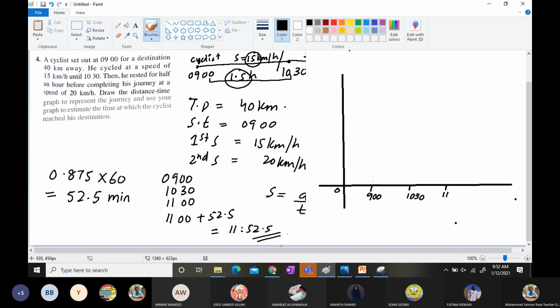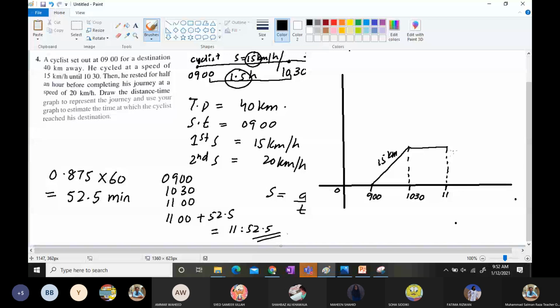It means he started his journey and then he went 15 kilometer per hour till 10:30. We can see it over here. Then he took a rest, and the rest is always a line like this.